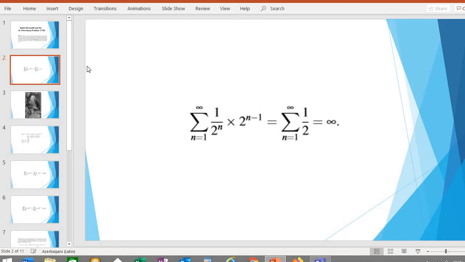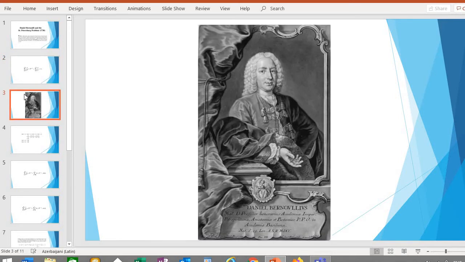This problem has been one of the most discussed problems through the history of probability and statistics. Firstly, this problem was proposed by Nicolas Bernoulli in a letter to Pierre Raymond de Montmort in 1713. The problem was then taken up again by Daniel Bernoulli, who is shown in the picture, and published in a similar form as problem 11 in the Petersburg Academy Proceedings in 1738. The problem is also known as Petersburg's paradox.